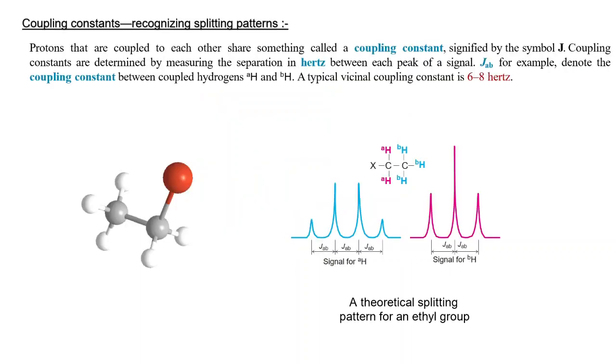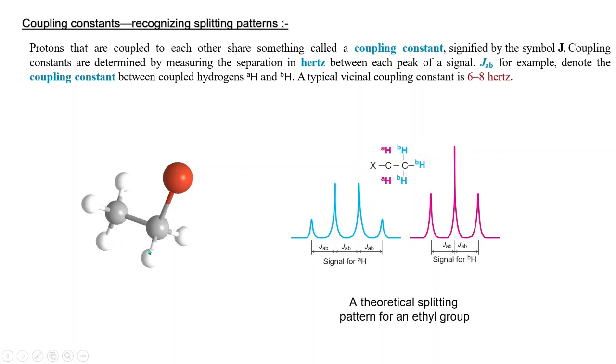Now we will discuss coupling constant, that is, recognizing splitting patterns. When protons are coupled to each other, they share something called the coupling constant, which is denoted by J. You can see here, these two protons, which I have already mentioned are vicinal to each other, 1, 2, 3. So this will be a vicinal coupling.